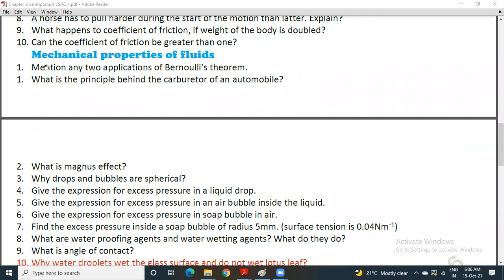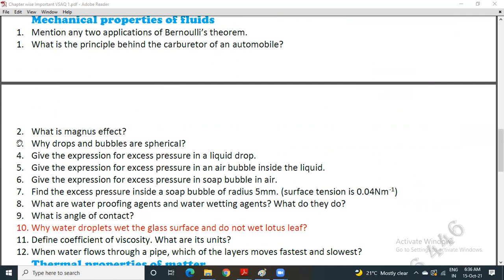So the next chapter is mechanical properties of fluids. Question number 1. Mention any 2 applications of Bernoulli's theorem. Next question. What is the principle behind the carburetor of an automobile? Question number 2. What is Magnus effect?